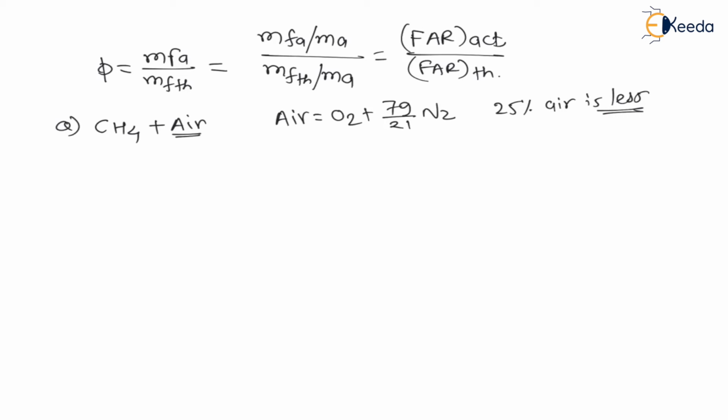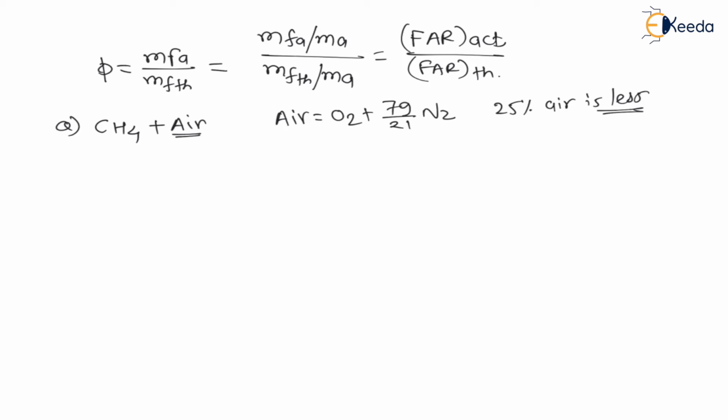Already we know that as air is less, that means fuel is more, and as fuel is more, it is a rich mixture. But what is the value of phi? That we have to find, right? Therefore that is the mass of fuel actual divided by the mass of fuel theoretical. By what magnitude the actual mass of fuel is more than the stoichiometric or perfect mass of fuel, that we have to find.